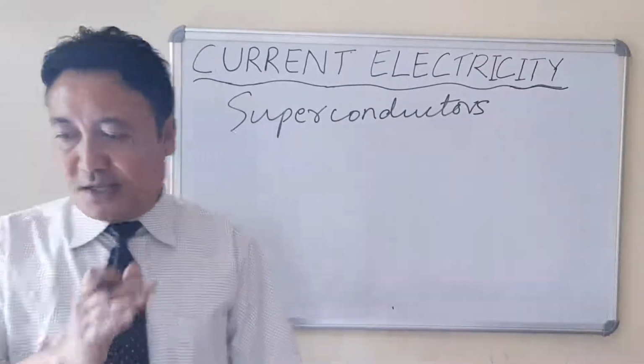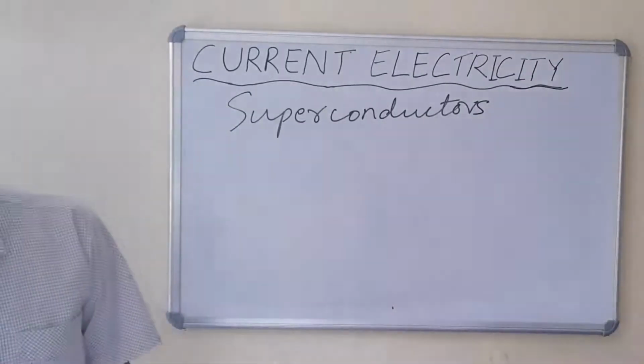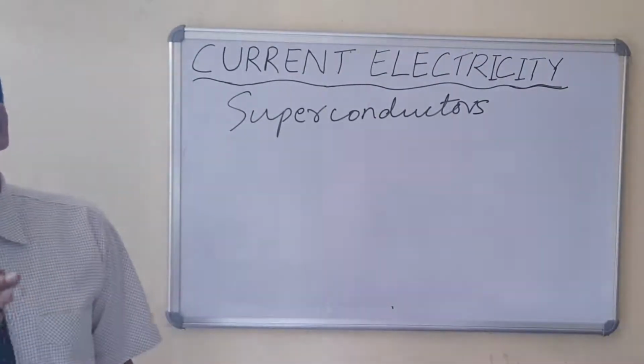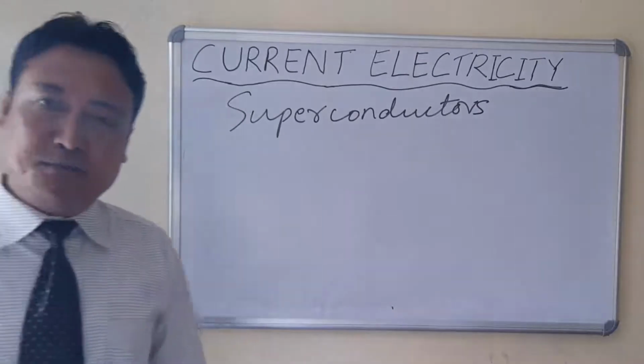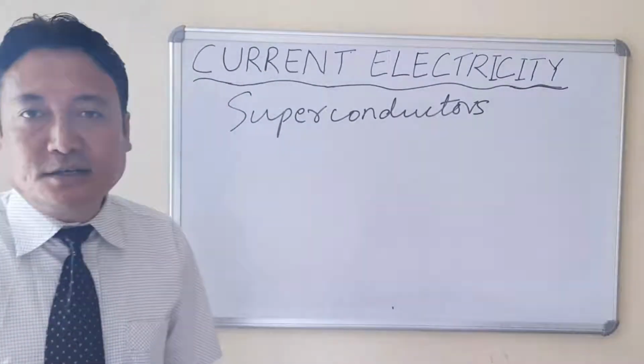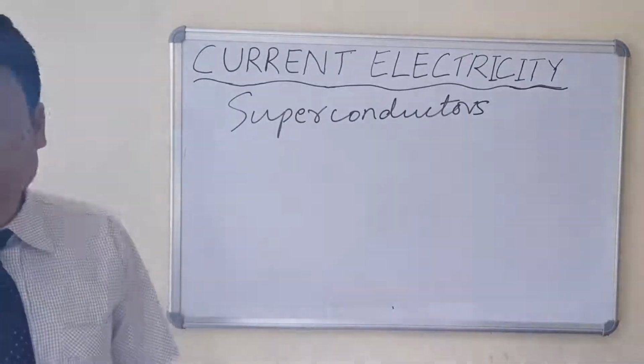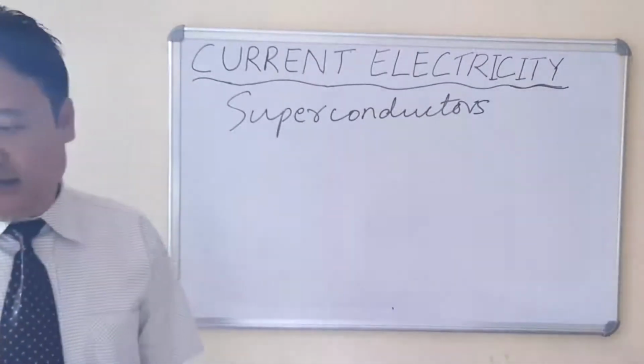So we can say that superconductivity is the property by virtue of which a conductor shows almost zero resistance at a very low temperature. Superconductors are conductors which show zero resistance at a very low temperature. So this is known as the superconductor.